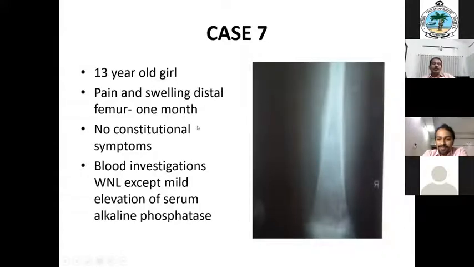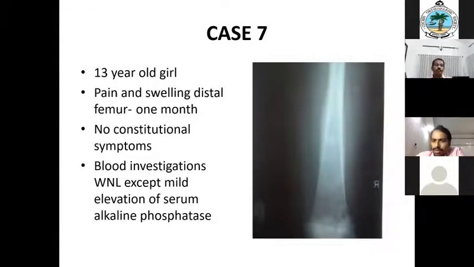So this 13-year-old girl is presenting with pain and swelling of the distal femur of 1 month duration, and she actually has no functional symptoms. Blood investigations are within normal limits except a mild derangement of serum alkaline phosphatase, and this is the X-ray. The clinical photograph is not there because even if it were, there would not be much to see. Somebody go for the differential diagnosis.